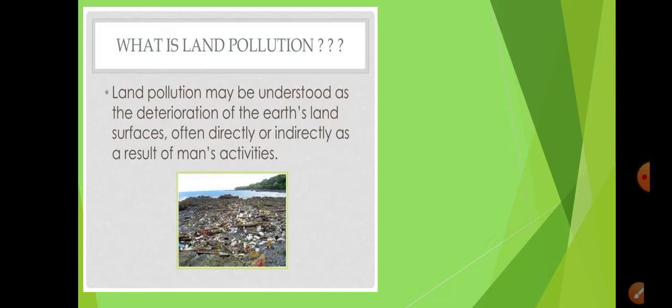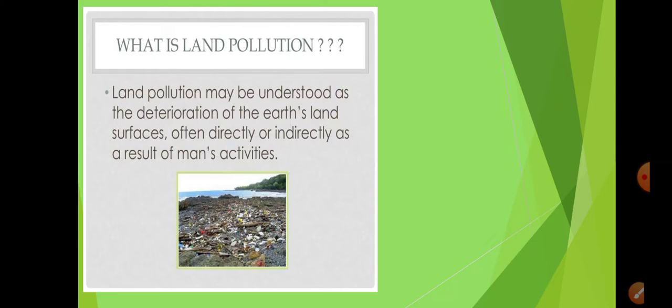Now when we discuss land pollution, there are no such natural causes as such, and it is mainly the human activities that are causing your land pollution. All right, so here we can see in the definition itself, it is mentioned that it is the deterioration, that means the degradation, or the quality is getting low, okay, of the earth's land surfaces.